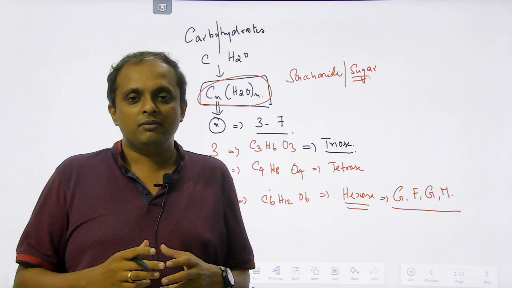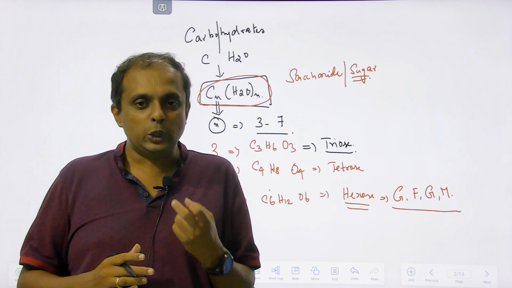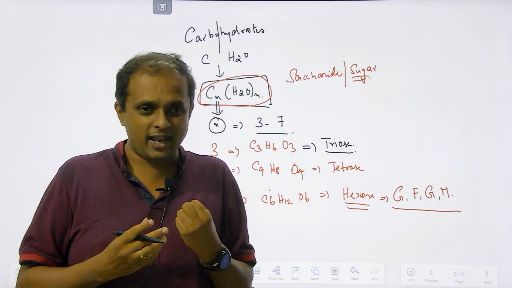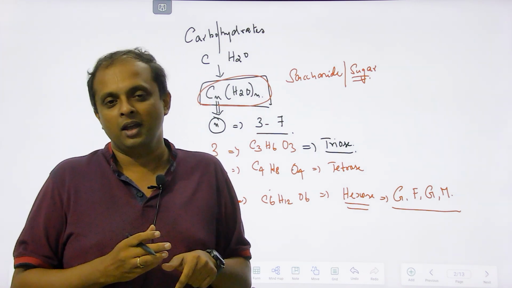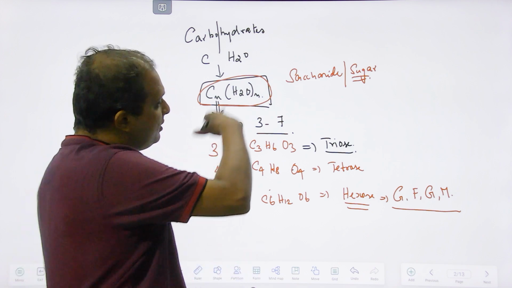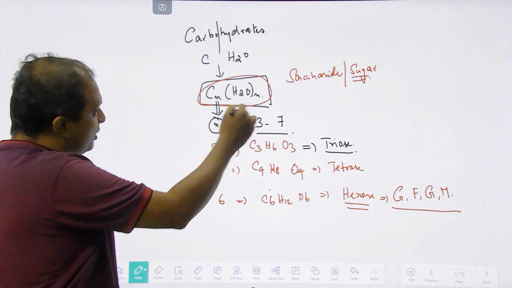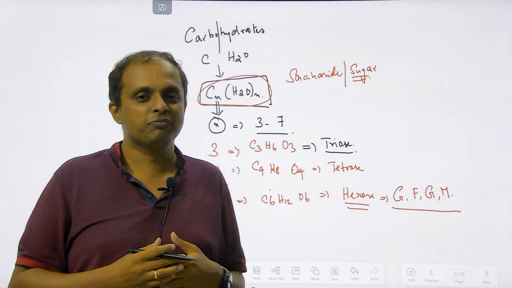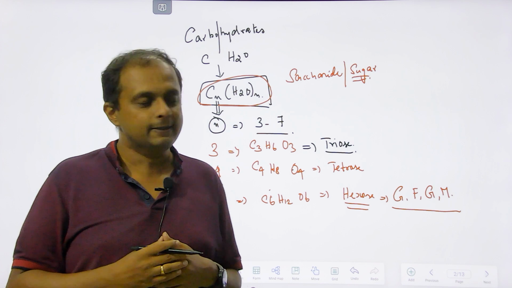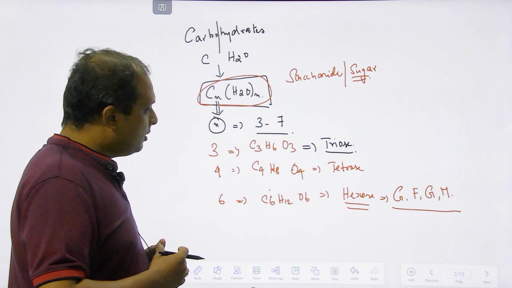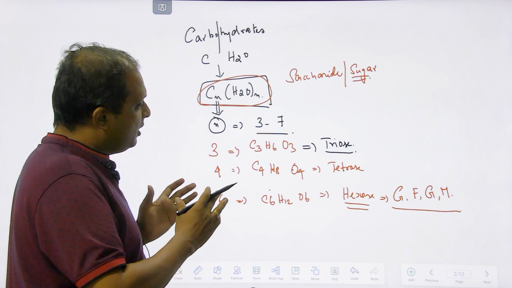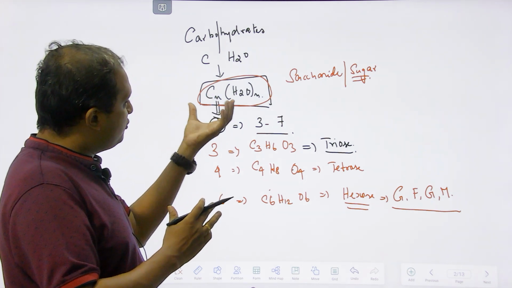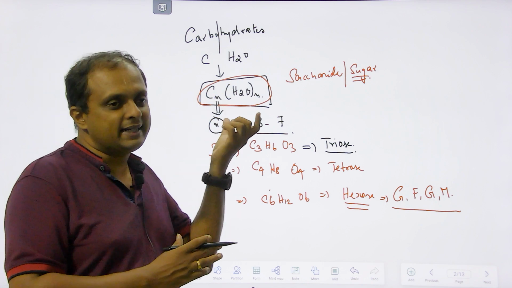And normally the meaning of sugar, what is conveyed to us, is the one we use for household purposes, which is extracted from sugarcane, which is sucrose, which is an example of a sugar. But sucrose itself is not the only sugar. Any compound with this CnH2nOn formula will be referred to as a carbohydrate or sugar. So this is the idea where we have seen what basic carbohydrates are.